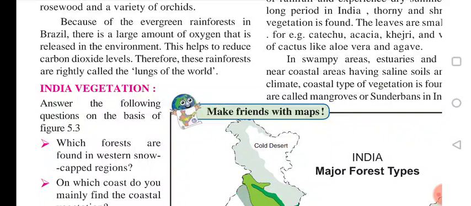Because of the evergreen rainforest in Brazil, a large amount of oxygen is released into the environment. This helps to reduce the carbon dioxide level. Therefore, these rainforests are rightly called the lungs of the world. Brazil is famous for its evergreen forest.